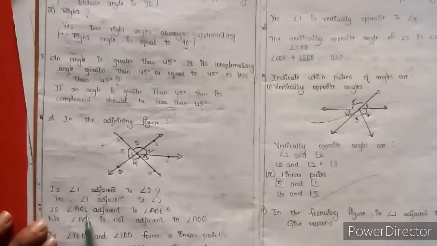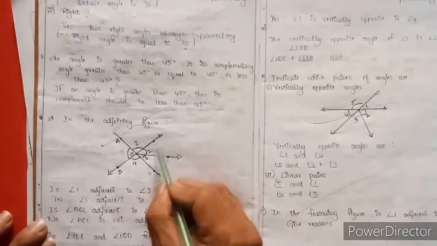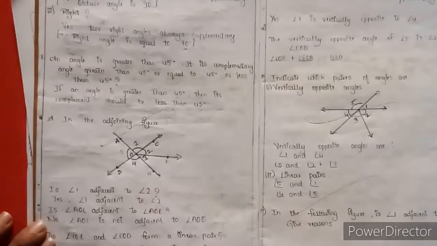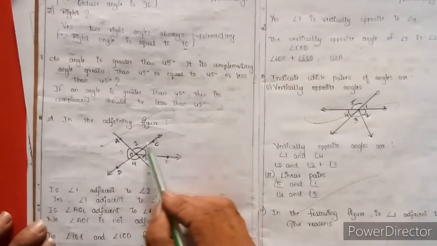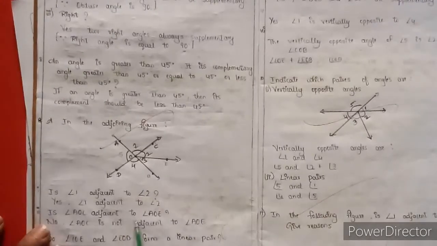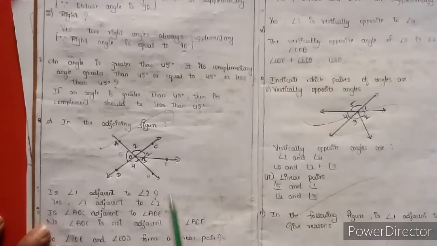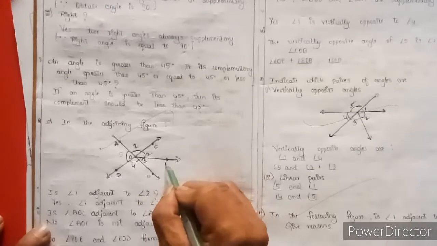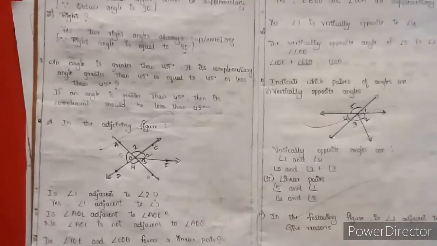Is angle AOC adjacent to angle AOE? Here you see angle AOC, only one angle is there, so these are not adjacent angles.